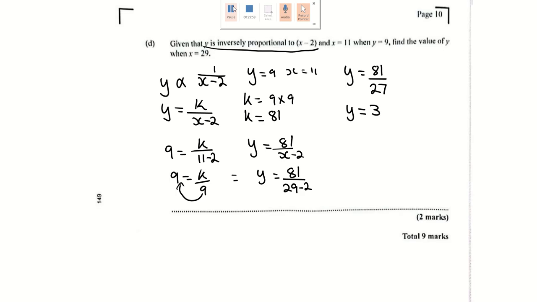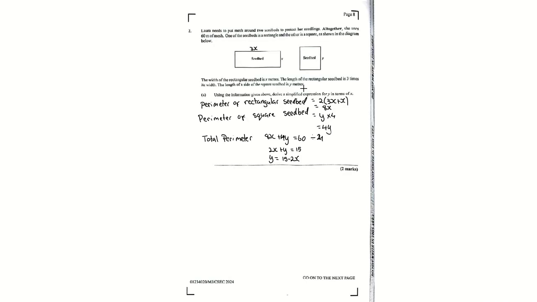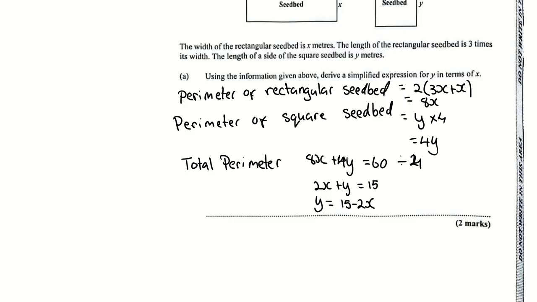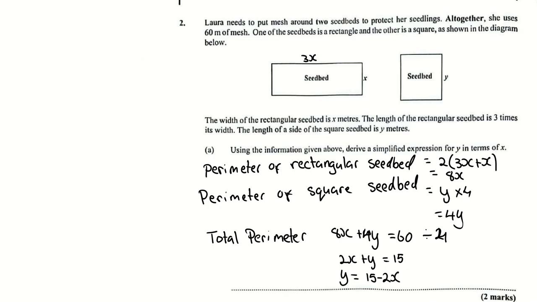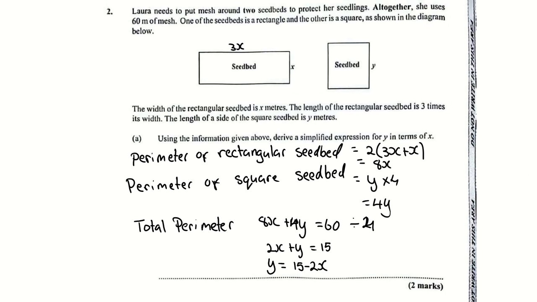Right, and that is the end of January 2025, paper 2, number 2. Now we're going to do May/June 2024, paper 2, number 2. This is basic measurement, so I wouldn't even count this, but we should understand what perimeter and area are, which are basic things that we should know. And it's basic shapes that they would give you anyway.